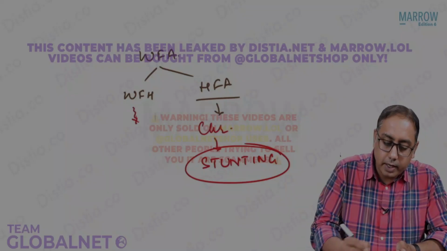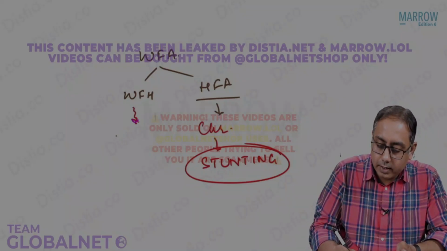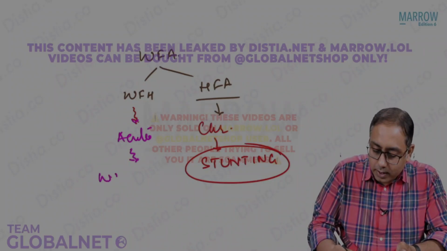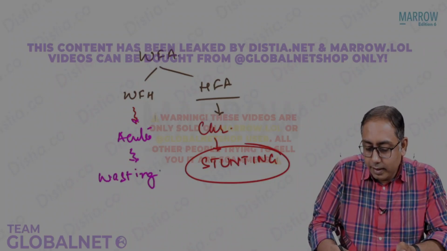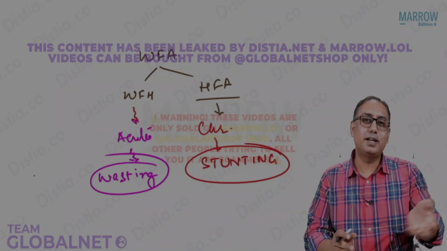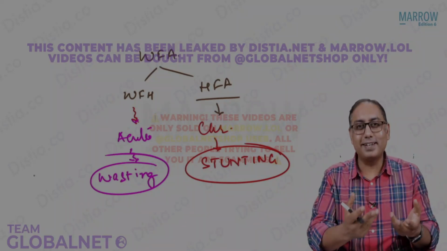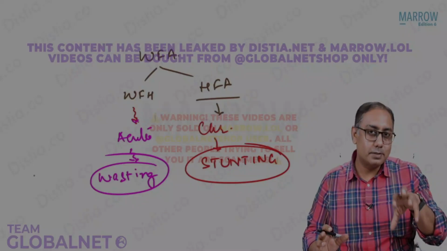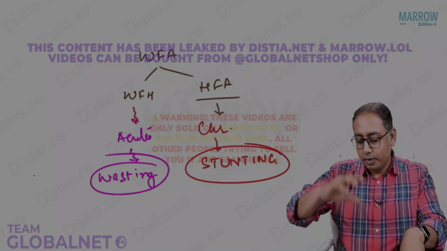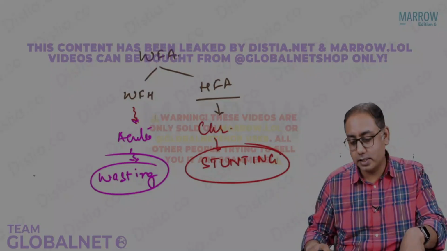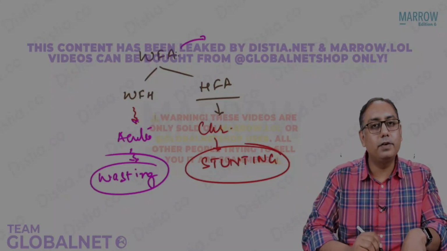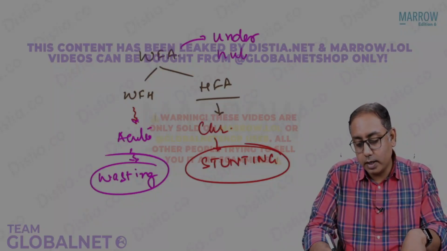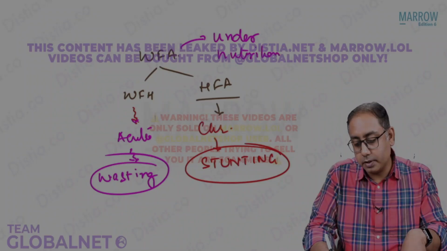In weight for height, if the child is low on weight for height, that is called acute malnutrition. In medical terms, this is also called wasting. Please, in clinic, we don't say wasting. We don't say to a child that you are a wasted child. In medical terms, in research, we call weight for height by the specific word wasting, and height for age is specifically called stunting, and weight for age, if it is low, is specifically called undernutrition.